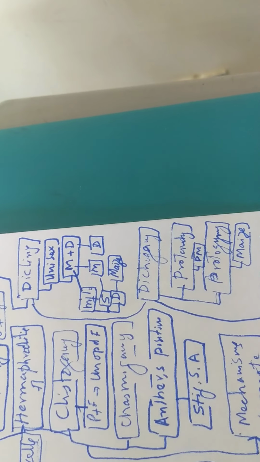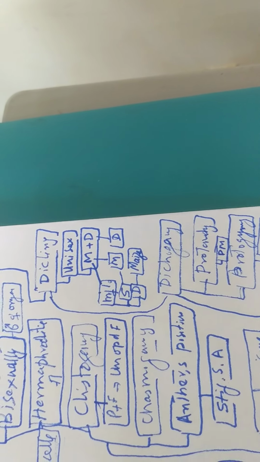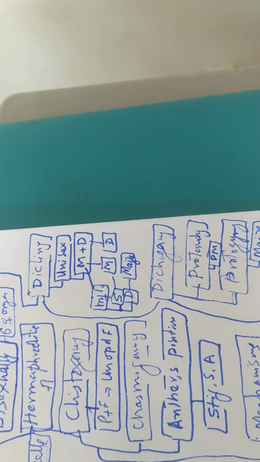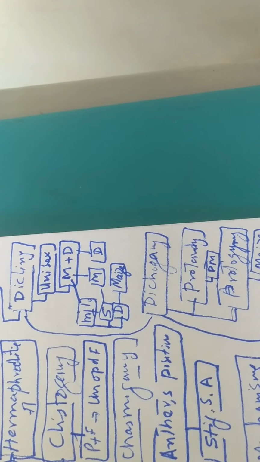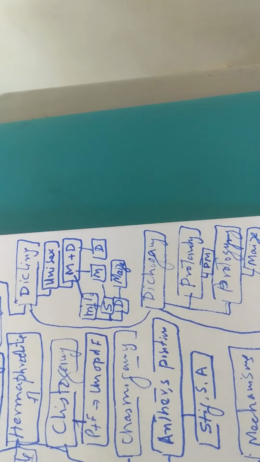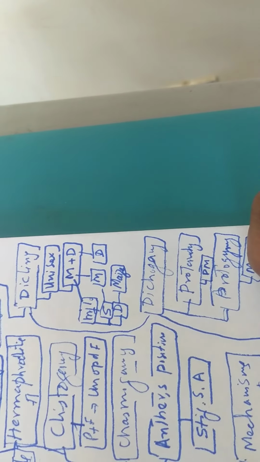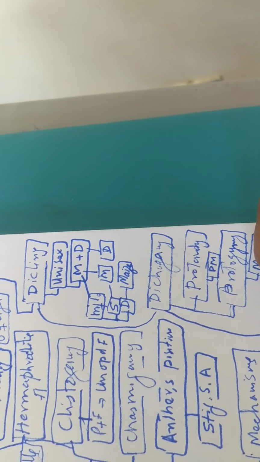And next is dichogamy. It means the maturation of anther and carpel is at different times, which also promotes cross-pollination or allogamy.